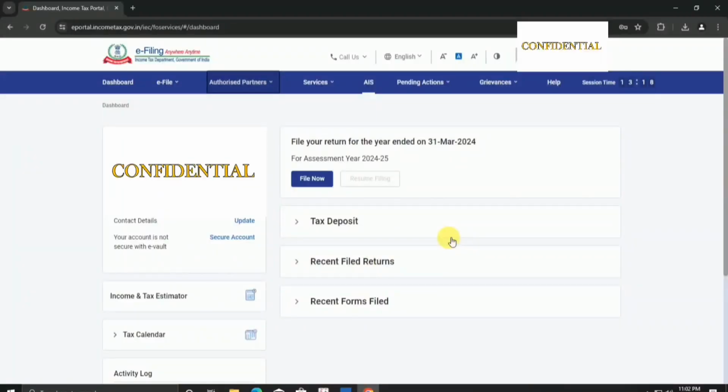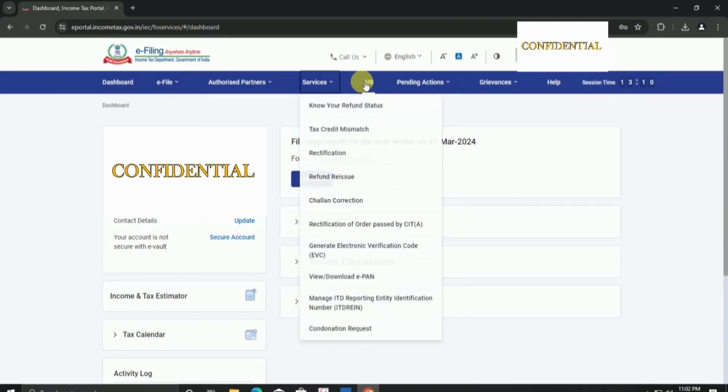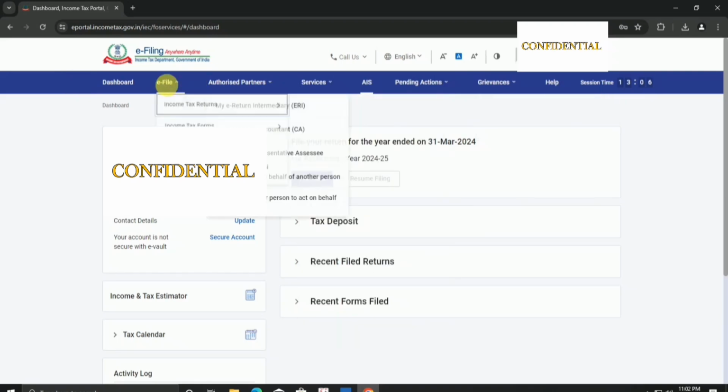So now let's move forward to the main aspect of this video, for which you have been waiting, the step-by-step process to file ITR 1. So let's get started with the video. Before filing ITR 1, we will first download three things: Form 26AS, AIS and TIS.